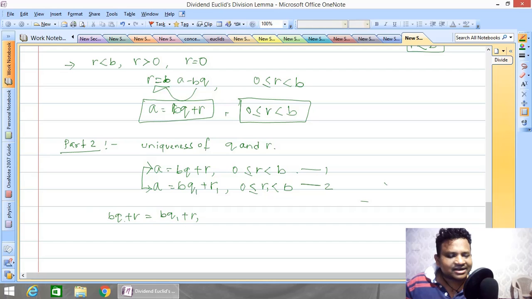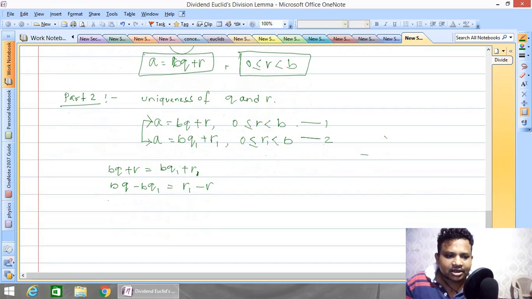Now separate this: take BQ to one side and R and R1 to the other side. Let us take BQ minus BQ1, which is equal to R1 minus R. Very simple. Now if you take B common here, B times Q minus Q1 is equal to R1 minus R.